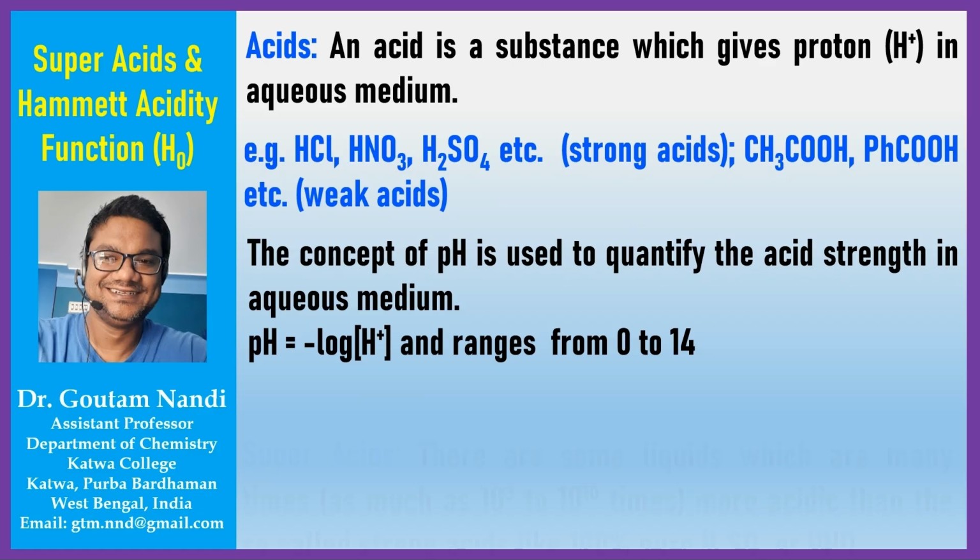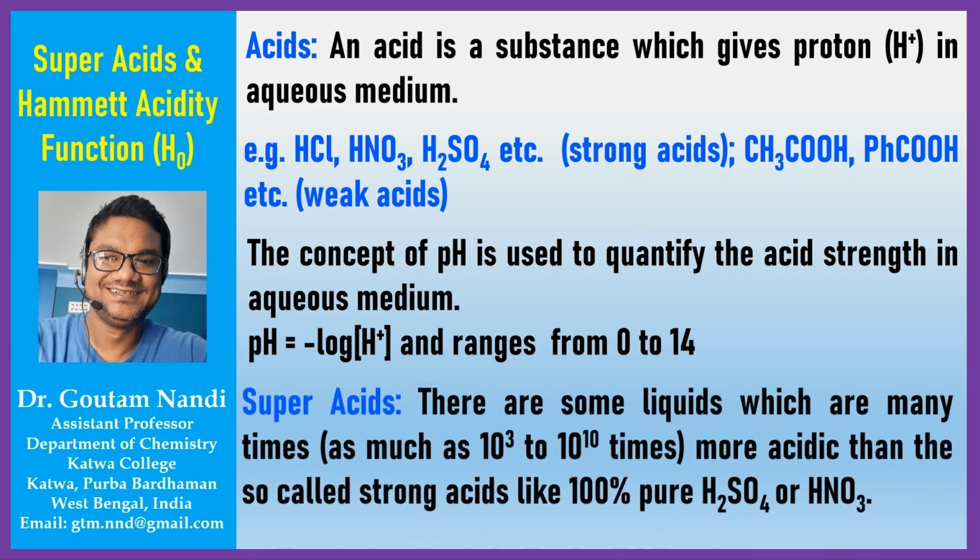Now let us know what are superacids. Superacids are some liquids which are many times more acidic than the so-called strong acids like 100% pure H2SO4 or HNO3. As I said here that H2SO4, HNO3 are strong acids, but 100% pure H2SO4 or HNO3 is a weaker acid in comparison to the superacids.